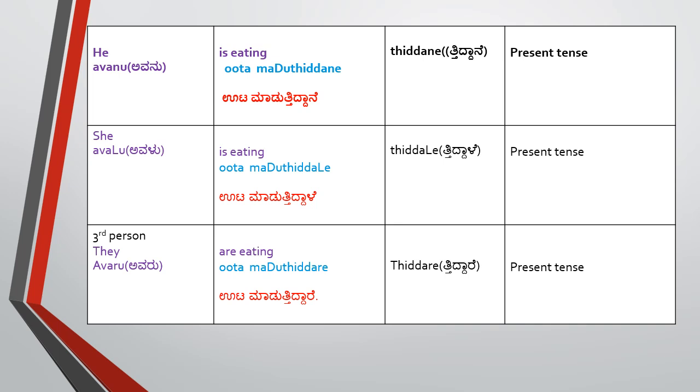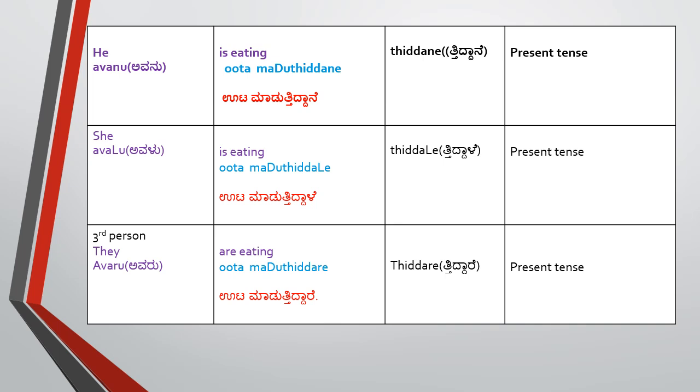This is for a boy, that is masculine gender. And for feminine gender, for a female, we need to say avalu. She is eating. ಅವಳು ಊಟ ಮಾಡುತ್ತಿದ್ದಾಳೆ. So ತಿದ್ದಾಳೆ is the suffix we need to add for the present tense. And for third person, ಅವರು. ಅವರು ಊಟ ಮಾಡುತ್ತಿದ್ದಾರೆ. They are eating. So we have to add the suffix ತಿದ್ದಾರೆ.